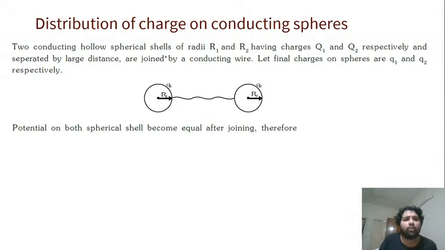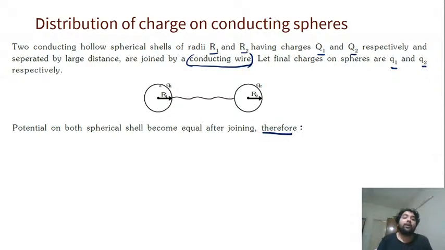When two conducting hollow spherical shells of radius r1 and r2 have charges q1 and q2, separated by a large distance and joined by a conducting wire. Like we discussed, when conducting wire is there, charges are free to flow through both of them, from here to here or here to here. Final charges are q1 and q2 respectively. The potential in both shells becomes equal after joining.